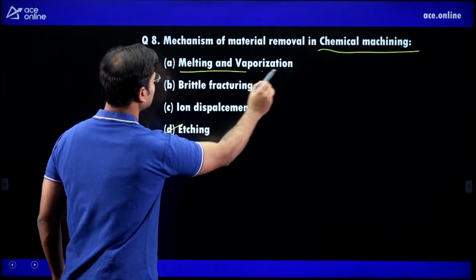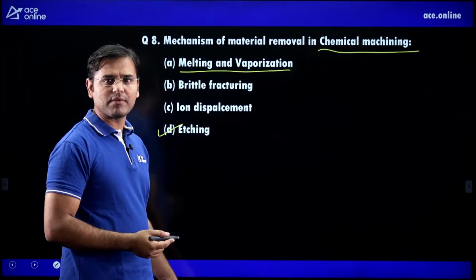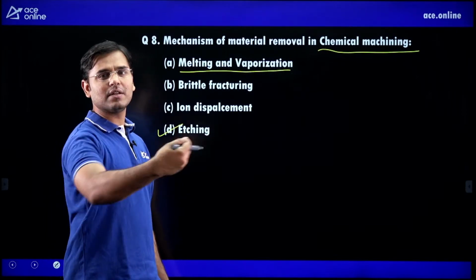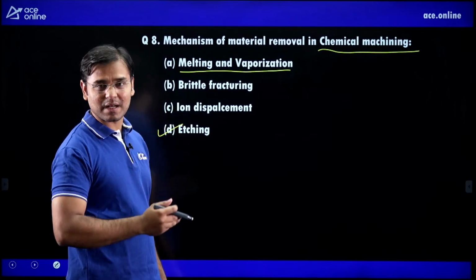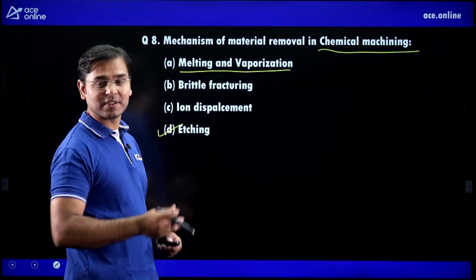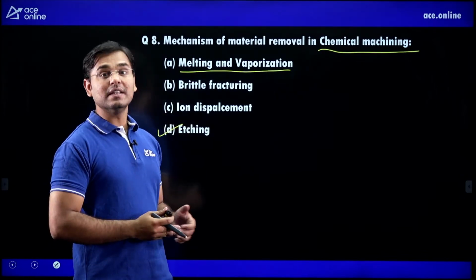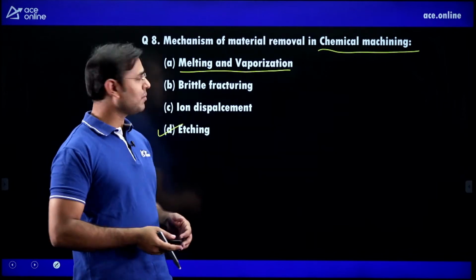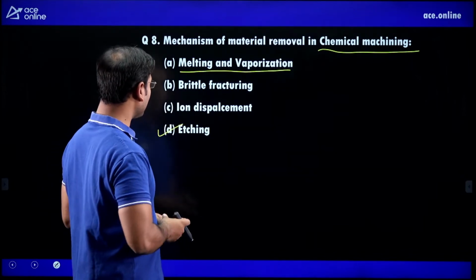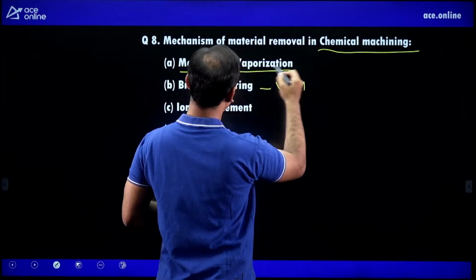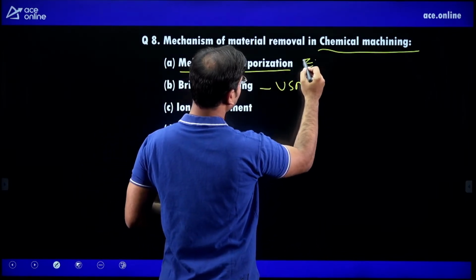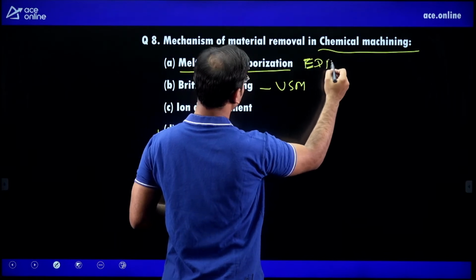Melting and vaporization mechanism, where is that melting and vaporization? Melt the workpiece and convert into vapor in the electric discharge machining method, in the laser beam machining method, in the electron beam machining method. Brittle fracturing, where is the brittle fracturing, guys? Ultrasonic machining method. Here also I will write EDM. This is very, very important.